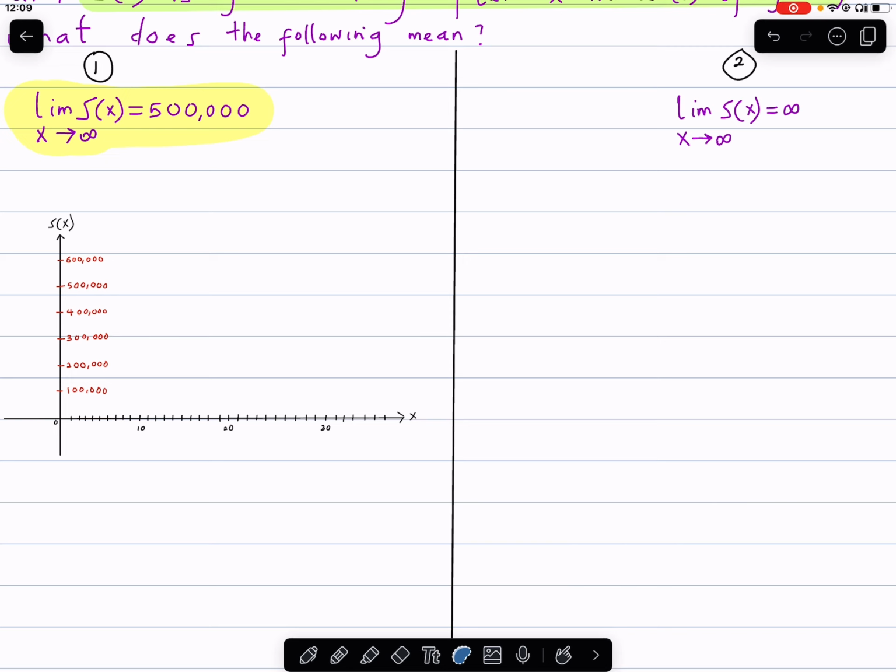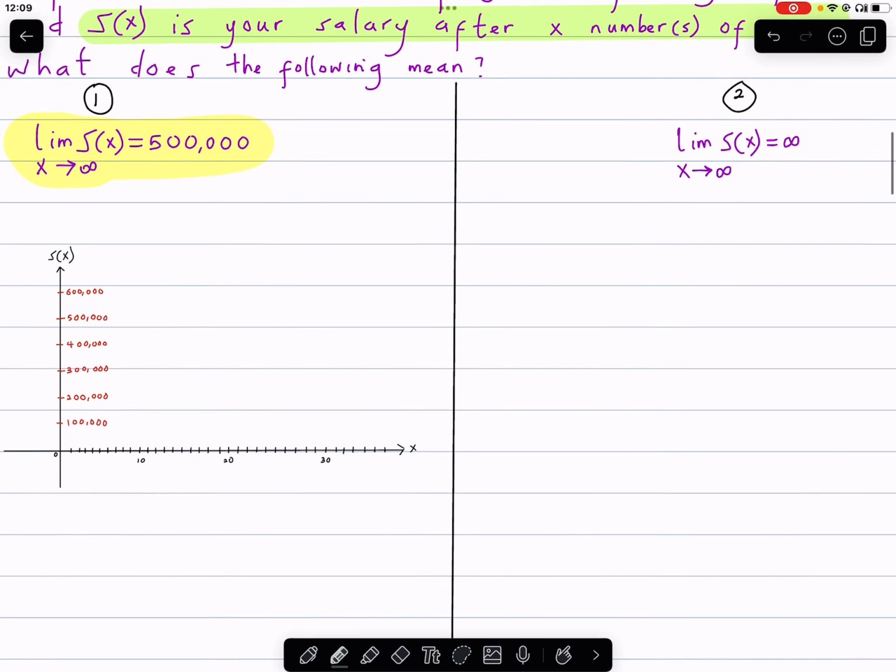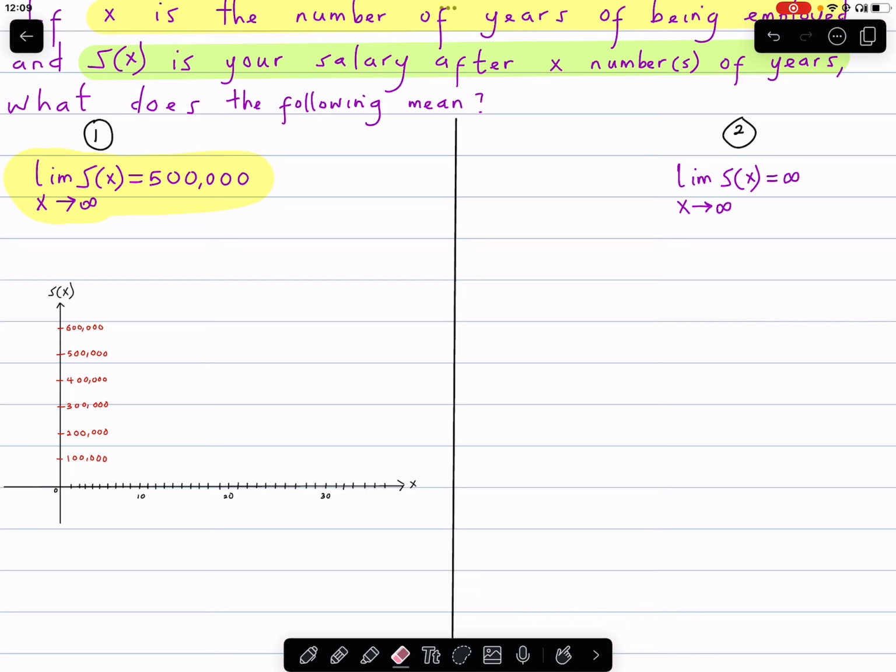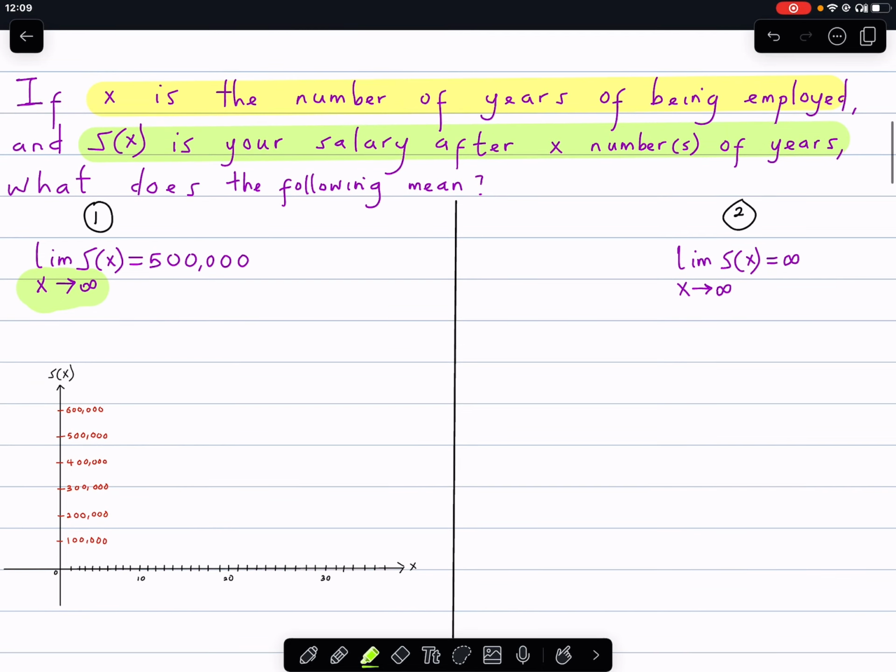This notation means that my number of years is increasing. The number of years of experience or of being employed is increasing.